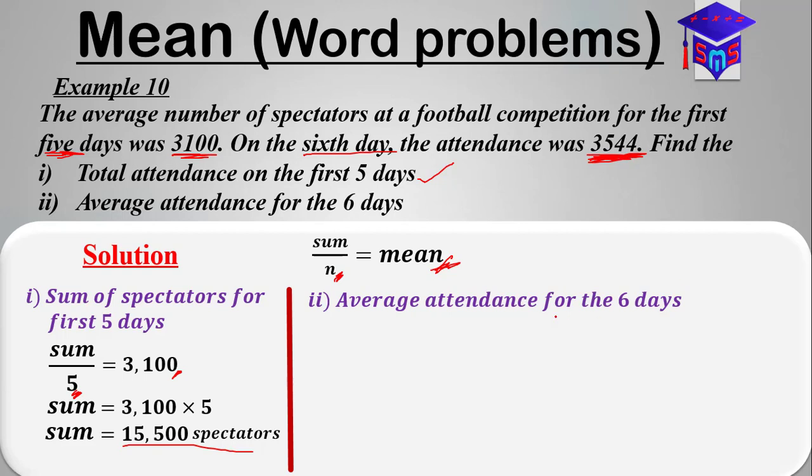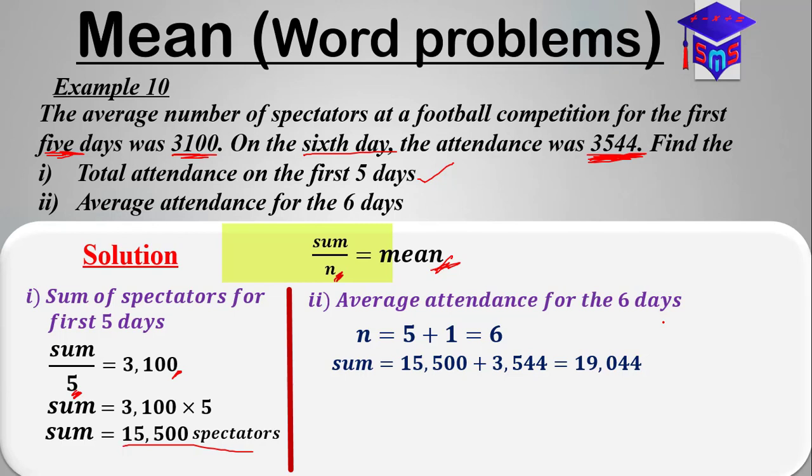For the average attendance for the first 6 days, the n is 6, and the sum now becomes the sum of spectators on the first 5 days plus the spectators on the 6th day. So the sum becomes 19,044. Knowing these two values, we can find the average attendance for the 6 days.